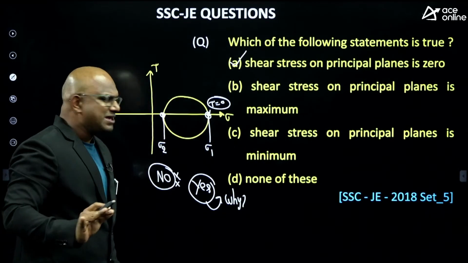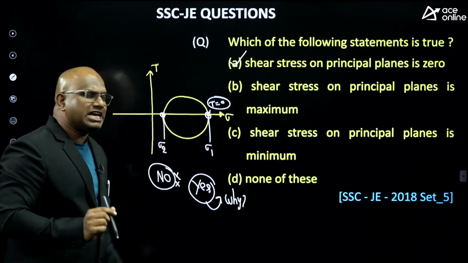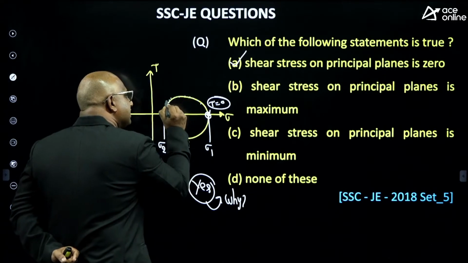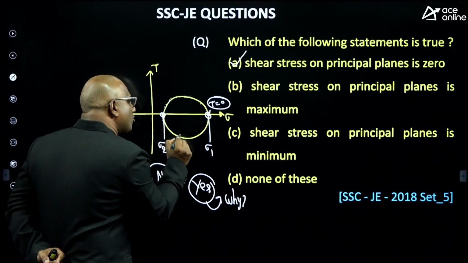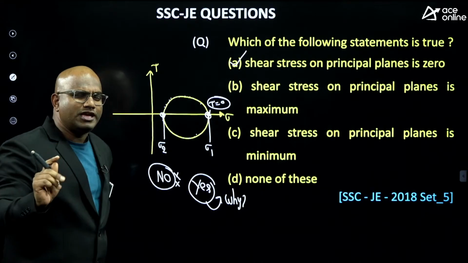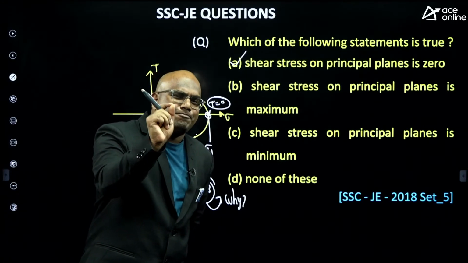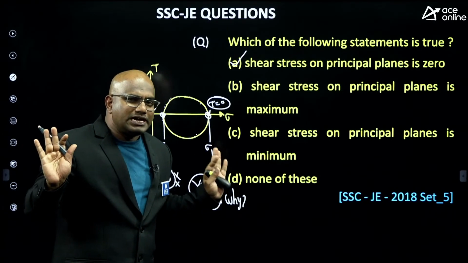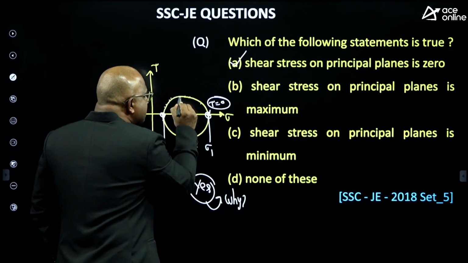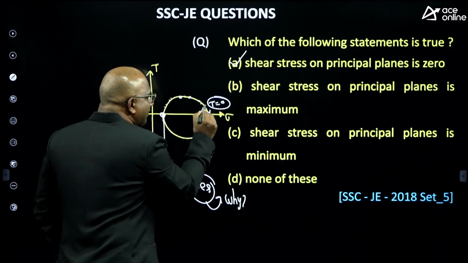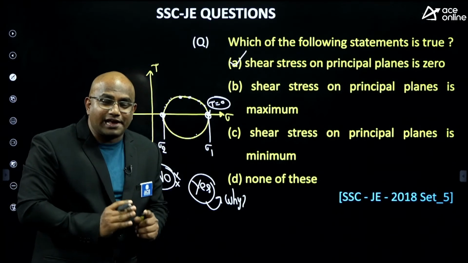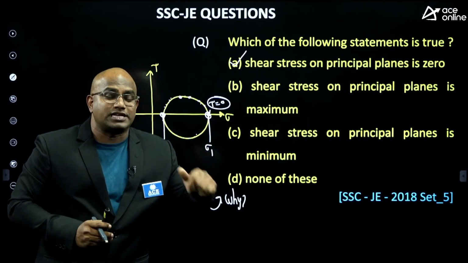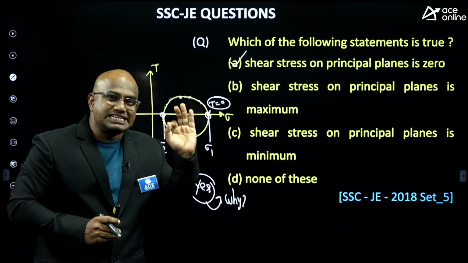Simple logic: in the Mohr circle, each and every point is one plane. Can you tell me any plane other than the principal plane where shear stress equals 0? Listen carefully, in the Mohr circle this is one plane, this is one plane, this is one plane. What is the question I asked? On any certain plane, if the shear stress equals 0, can we say it's a principal plane or not? The answer is yes, guys.